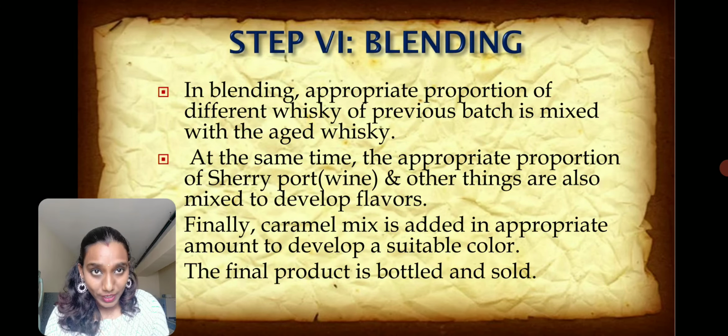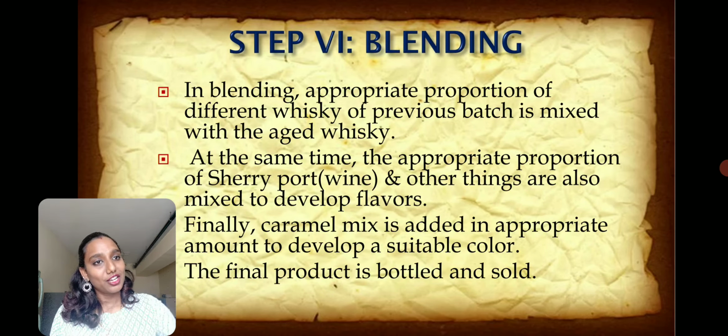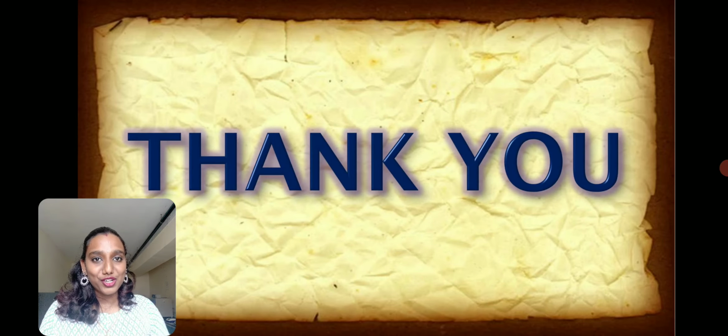Finally, the caramel mix, the burnt sugar mix, is added in an appropriate amount to develop a suitable color in the whiskey. Later, the final product is bottled, sealed and sold in the market. That is all about the industrial production of whiskey.